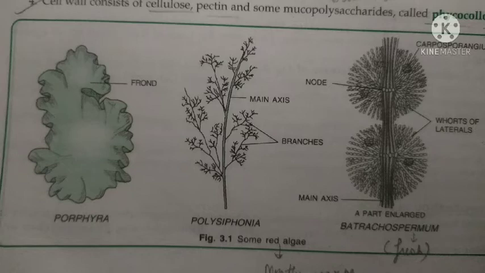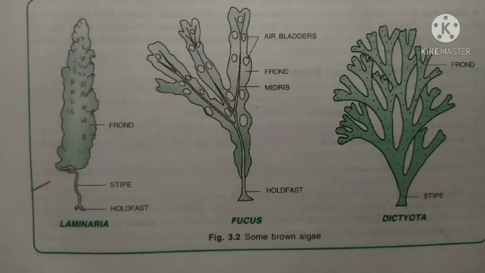So some common examples also you should know. For red algae, the common examples are Porphyra and Gracilaria. If we study about the brown algae, some common examples are Laminaria and Fucus. My dear students, you are observing in Laminaria a term is written frond.